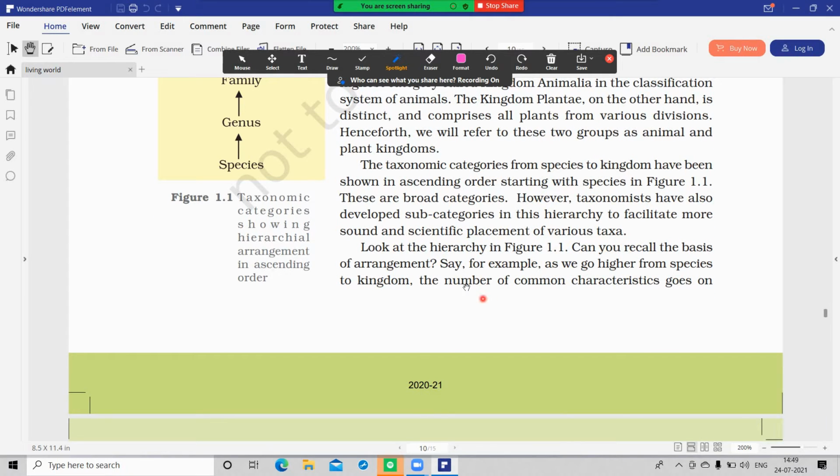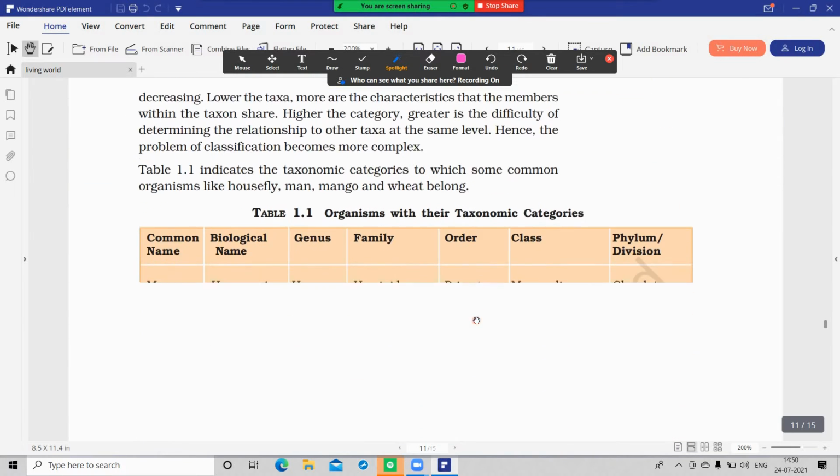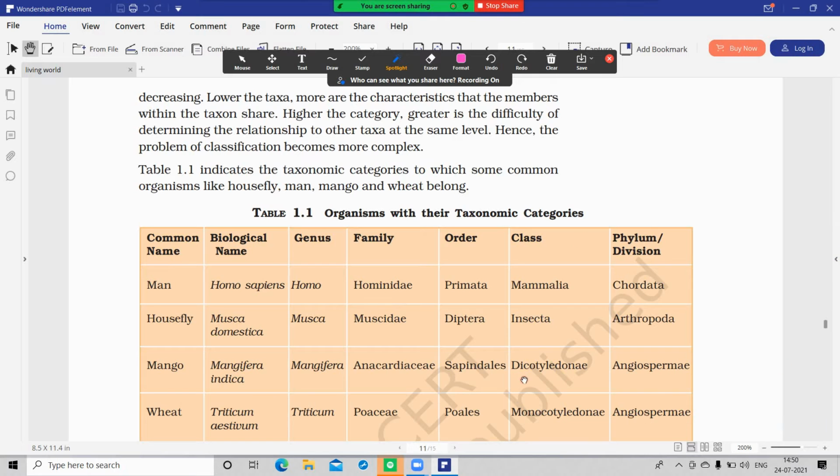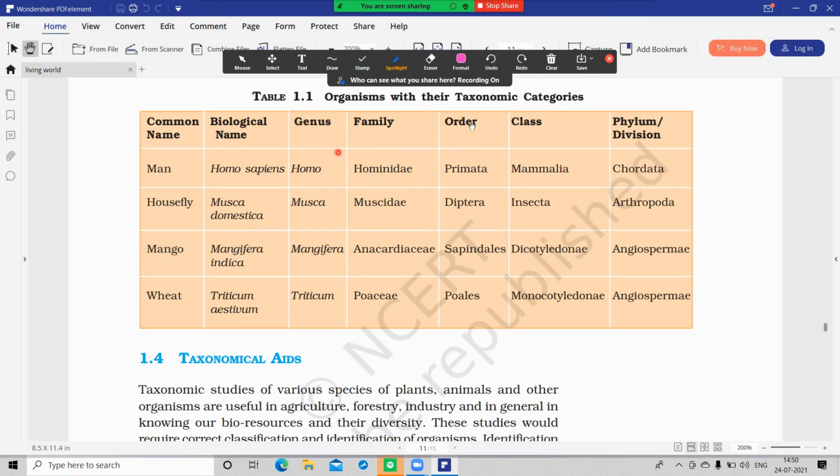As we go from species to kingdom, the number of common characteristics goes on decreasing. Lower the taxa, more are the similar characters. Higher the taxa, greater will be the difficulty in determining the relationship to other taxa at the same level. This table is very important, and questions will come from it, so everyone should learn this table by heart.